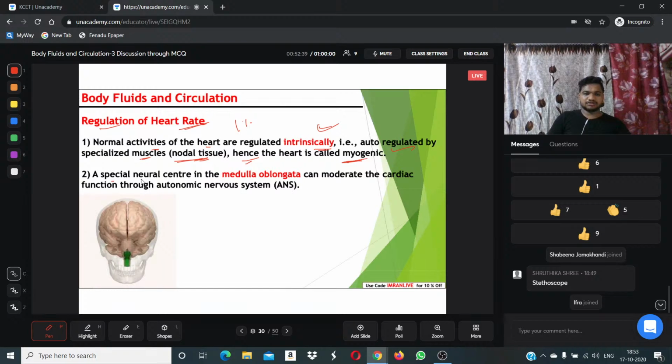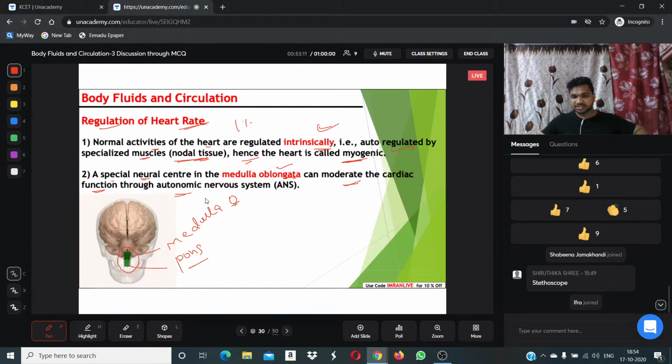Then a special neural center in the medulla oblongata. This slide I have represented on the screen to show you the region of medulla oblongata and the pons. Medulla oblongata, and next we have pons. These are situated just below the brain. The special neural center in the medulla oblongata can moderate the cardiac function through the autonomic nervous system.